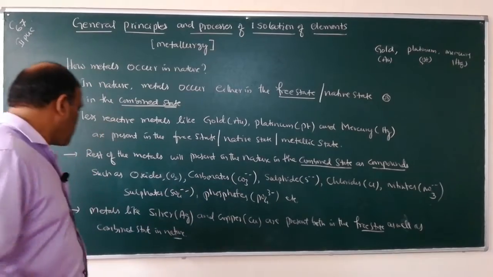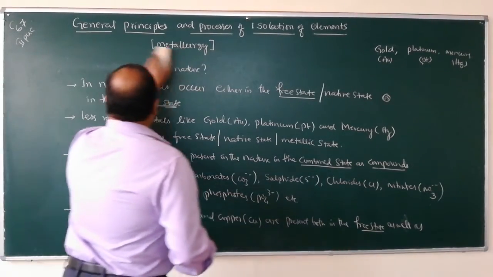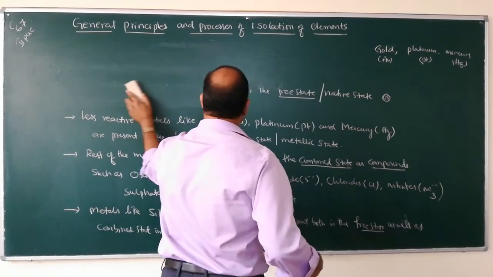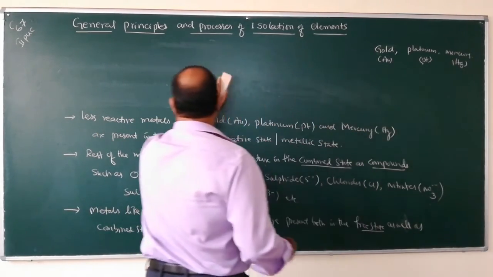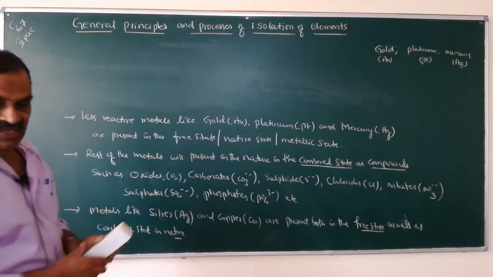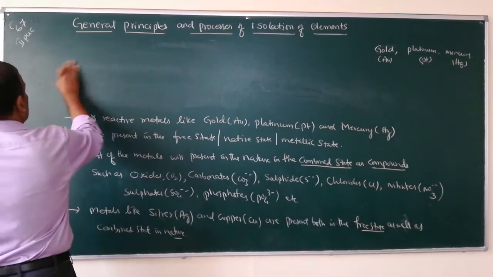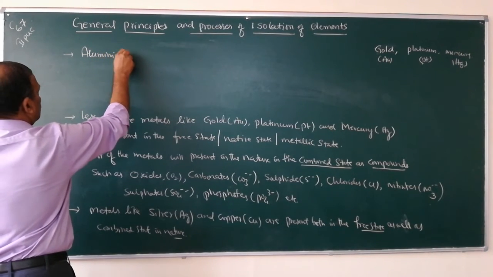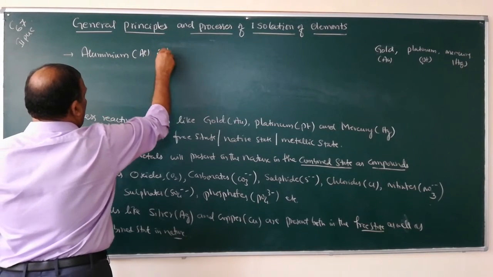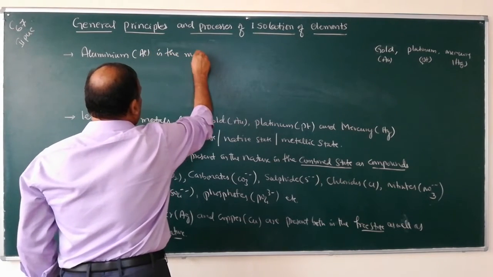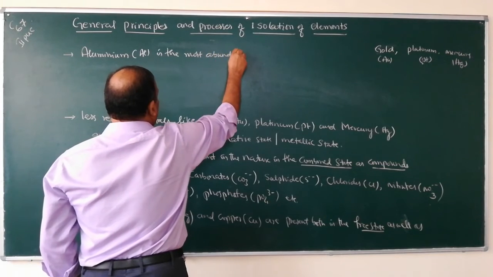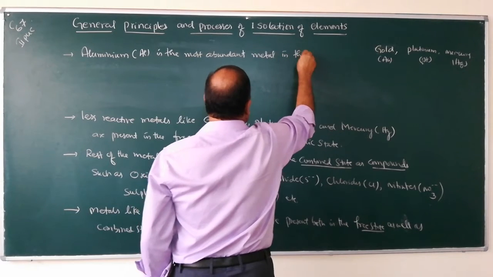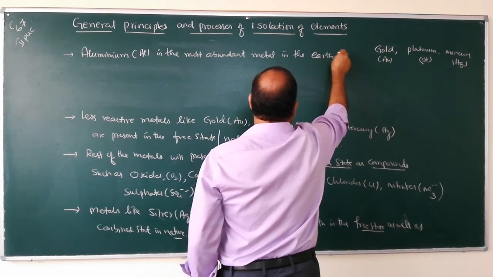So next point. We have many metals in nature, out of which aluminum is the most abundant metal in the earth crust. Aluminum is the most abundant metal in the earth crust.